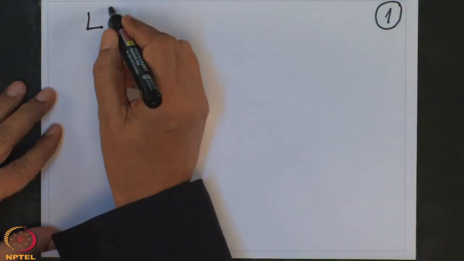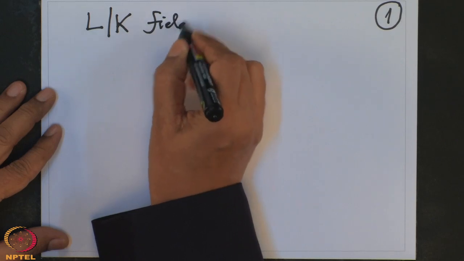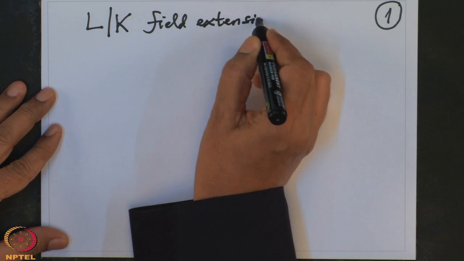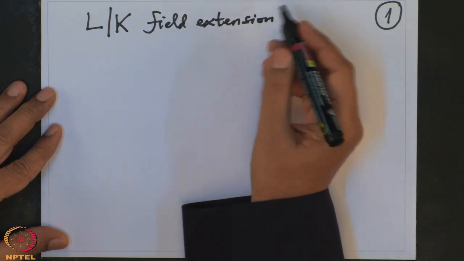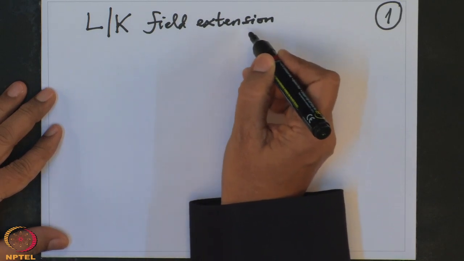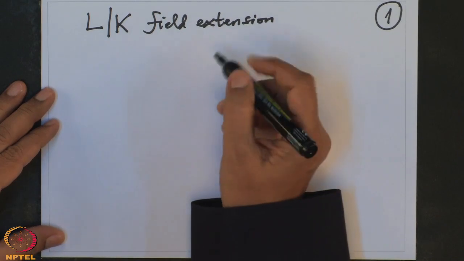So, I am now preparing for Artin's a little bit more general proof. So, as usual, notation is L over K field extension. And assume finite. When I really need it, then I will write down that it is finite. But right now I don't need it.